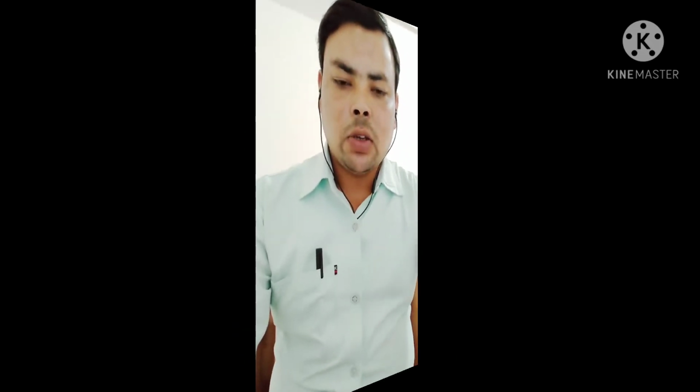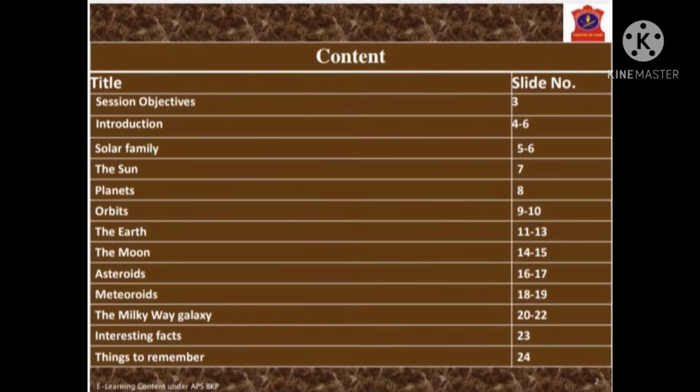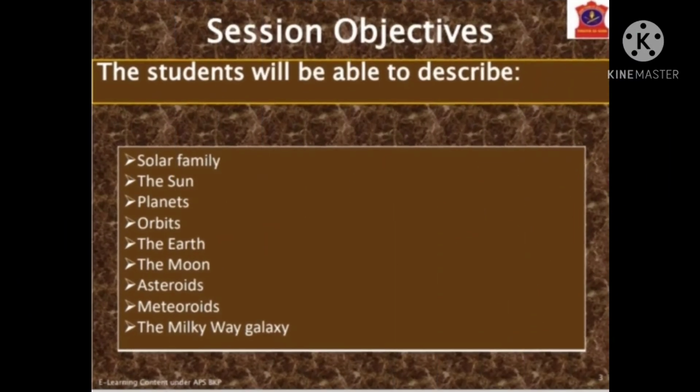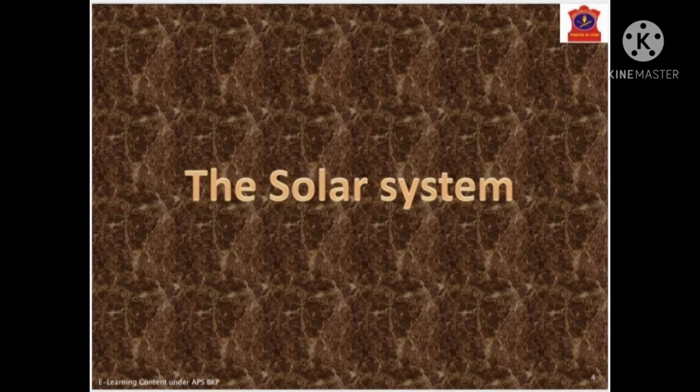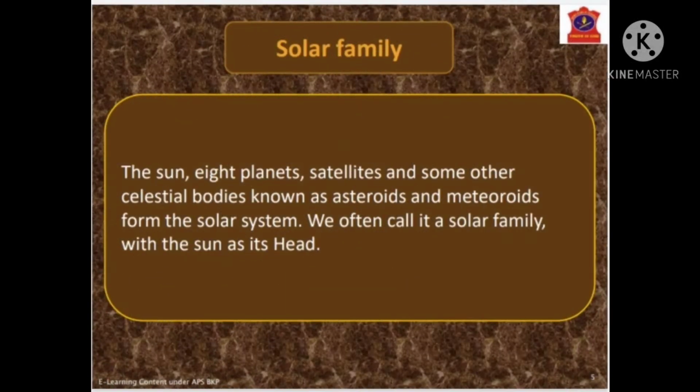Again, we have the PPT. For that PPT, we will try to cover all these subtopics. These all are the content which we will discuss in this session. After this session, you will be able to describe solar family, the sun, planets, orbit, the earth, the moon, asteroid, meteoroid, and the Milky Way. Now we will talk about the solar system.